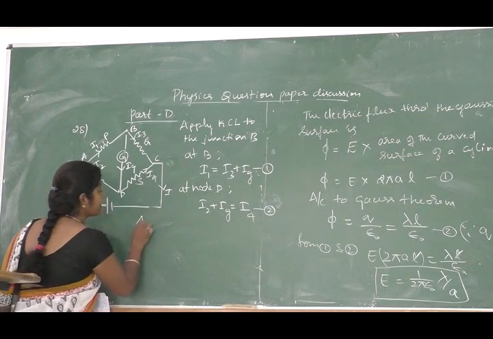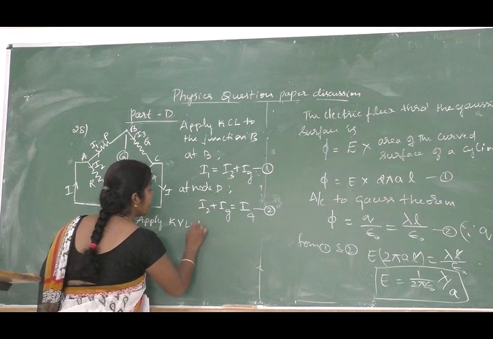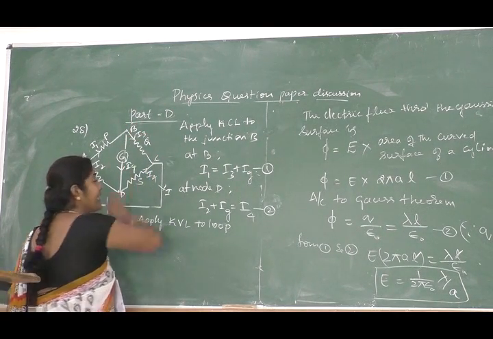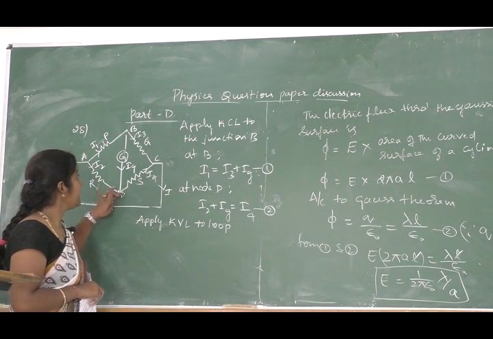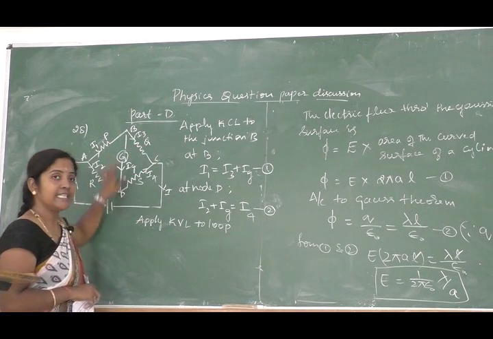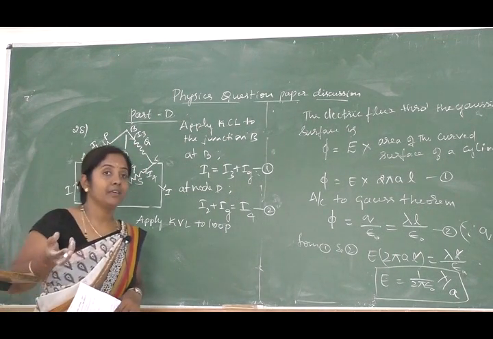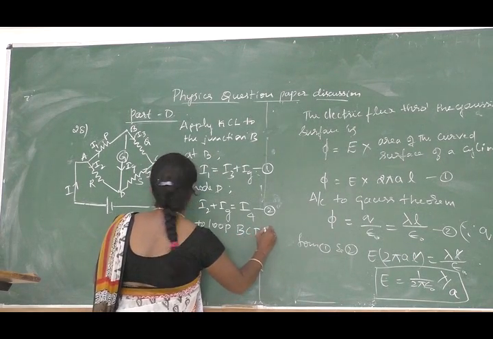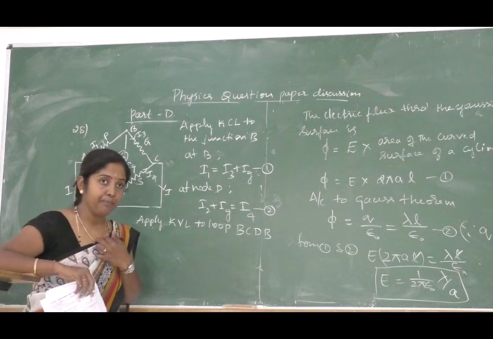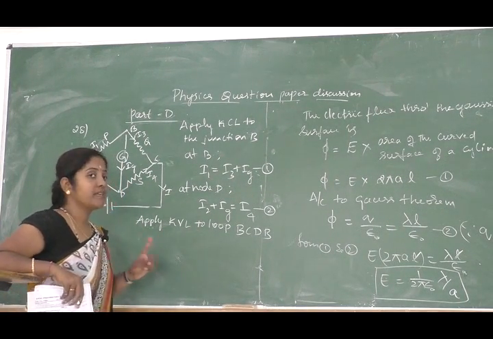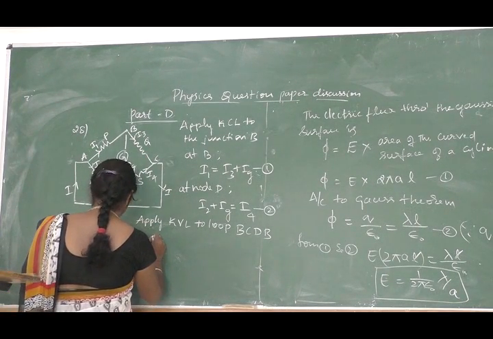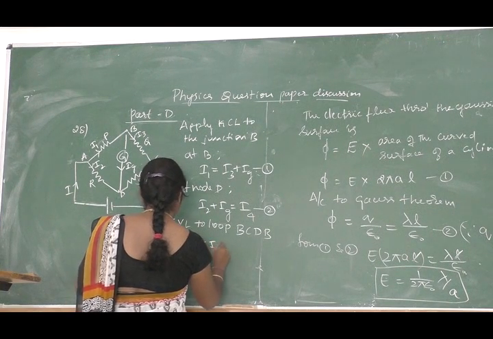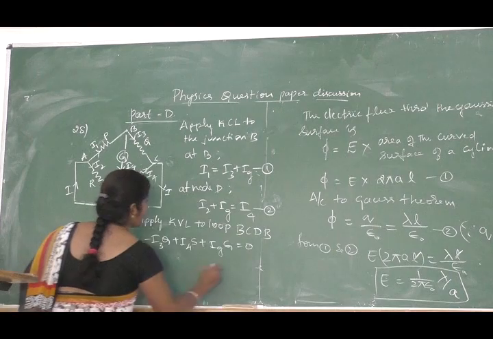Now apply Kirchhoff voltage law to the loop B, C, D, B. The loop can be considered in any way. You can take B D C B or B C D B, and any direction can be taken. Whatever we did in your theory class, the same way is fine. So therefore B C D B. For this loop, Kirchhoff voltage law, we know, is that the sum of currents and resistors is always equal to 0. Therefore, it is minus I3 into Q plus I4 into S plus IG into G is equal to 0. Let us call this equation 3.